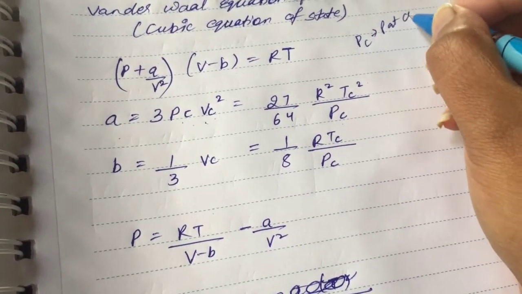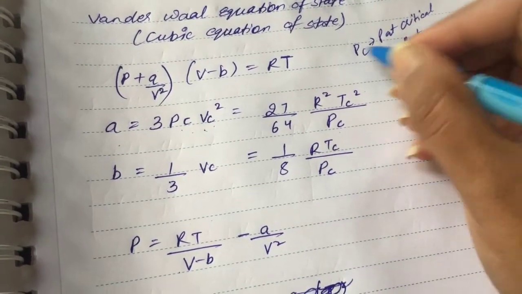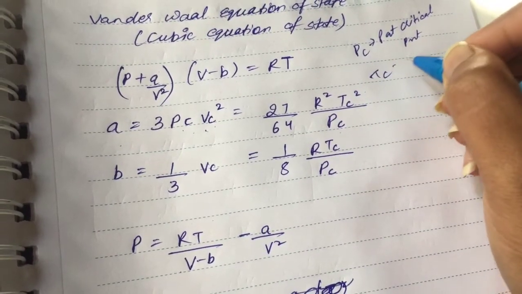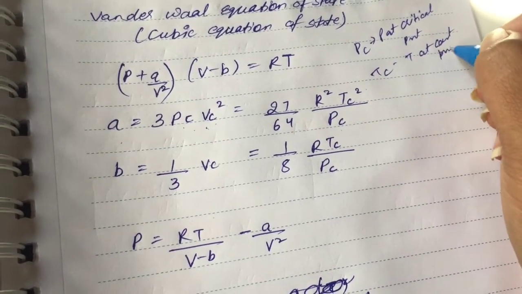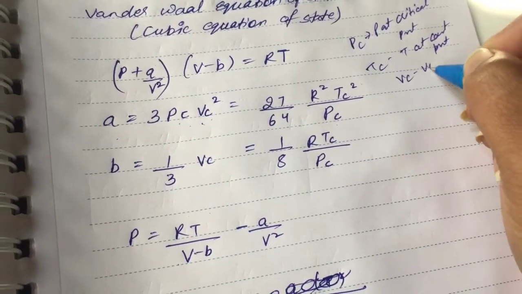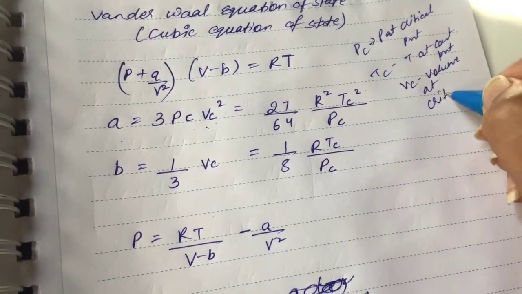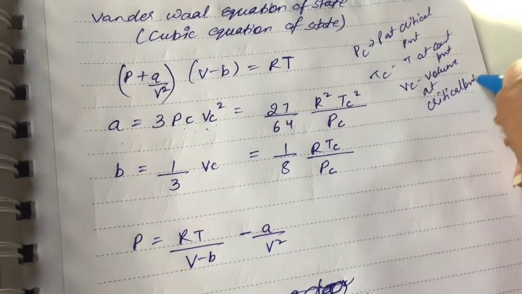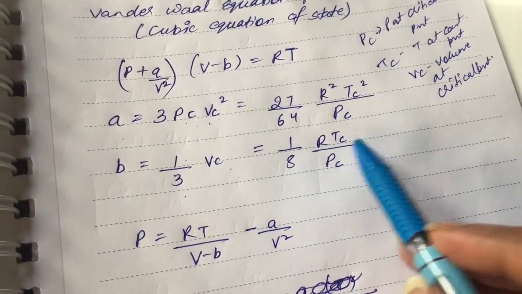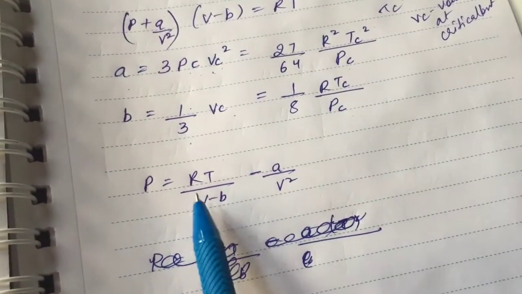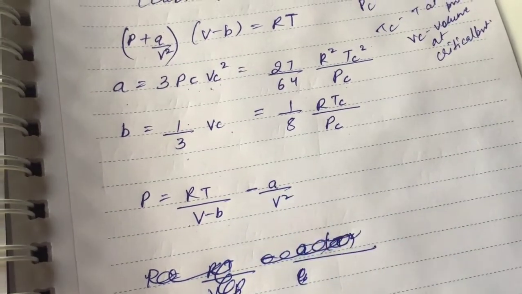PC is pressure at critical point, TC is temperature at critical point, and VC is volume at critical point, and b is equal to 1 by 3 VC is equal to 1 by 8 R TC by PC. So P is equal to RT by (V minus b) minus a by V square.